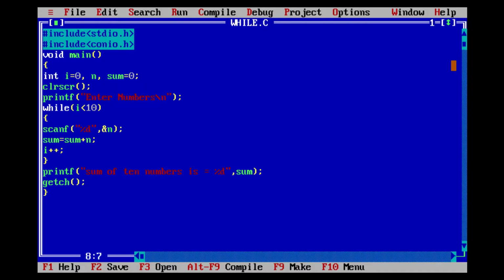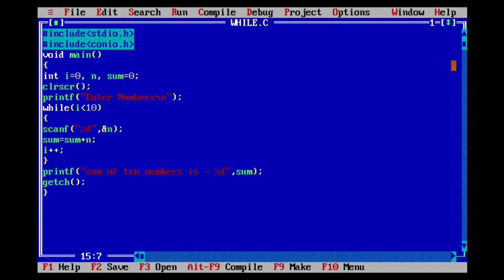Now again it will check the condition. The value of i is now 1. 1 is less than 10. The condition is true, so these statements will be executed again. Now the value of i will become 2. It will again check 2 is less than 10. This will be executed till the value of i becomes 10. Whenever the value of i becomes 10, 10 is less than 10 is false, so control will come out of the while loop. Here, using the printf function, it will display the sum of 10 numbers.